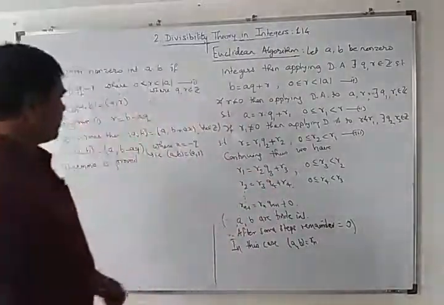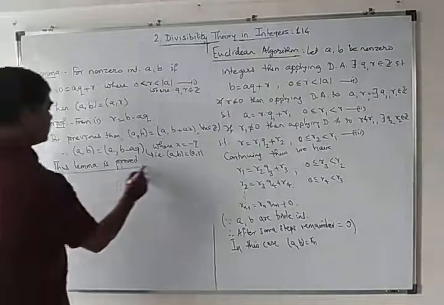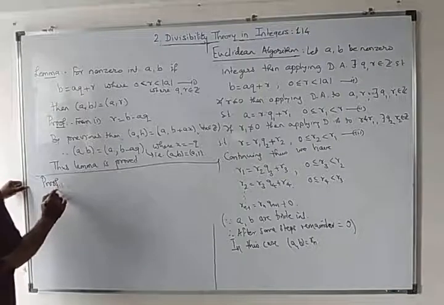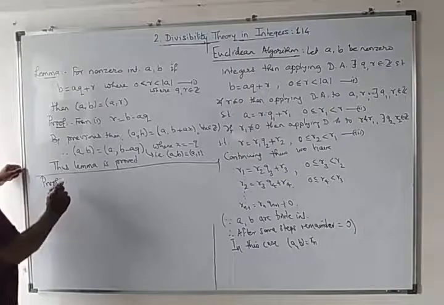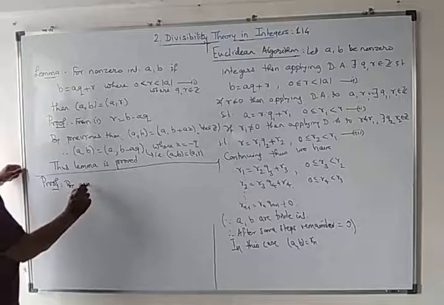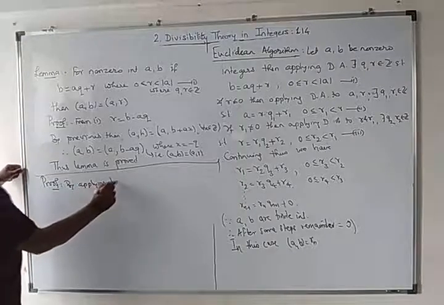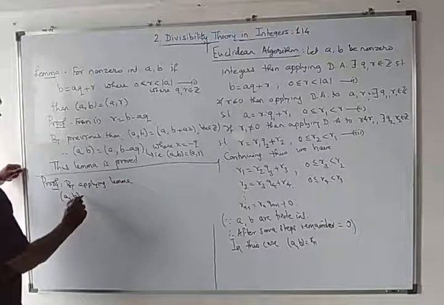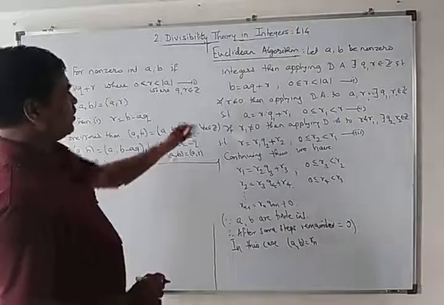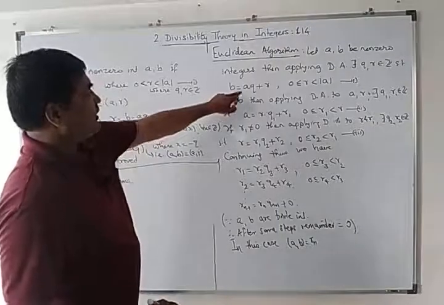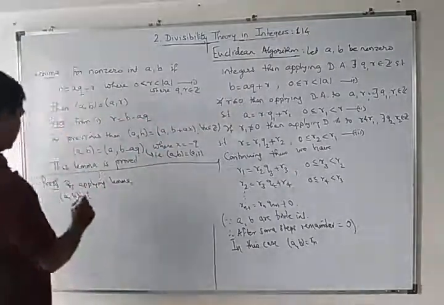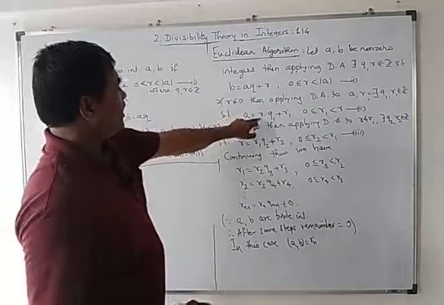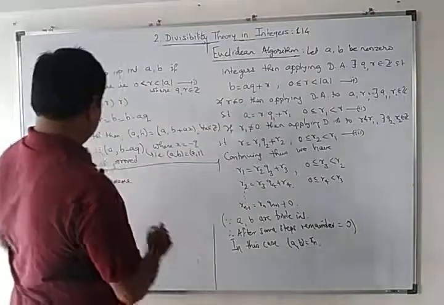So if I decide to apply proof, by applying lemma, GCD of AB is equal to GCD of next step, A with R, then GCD of A with R is nothing but R with R1